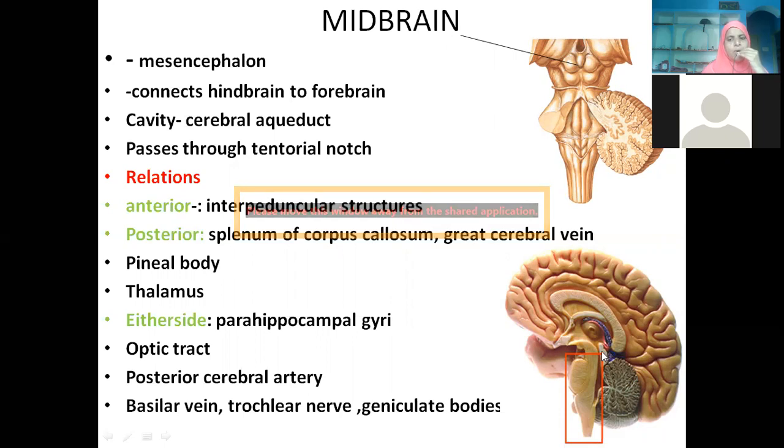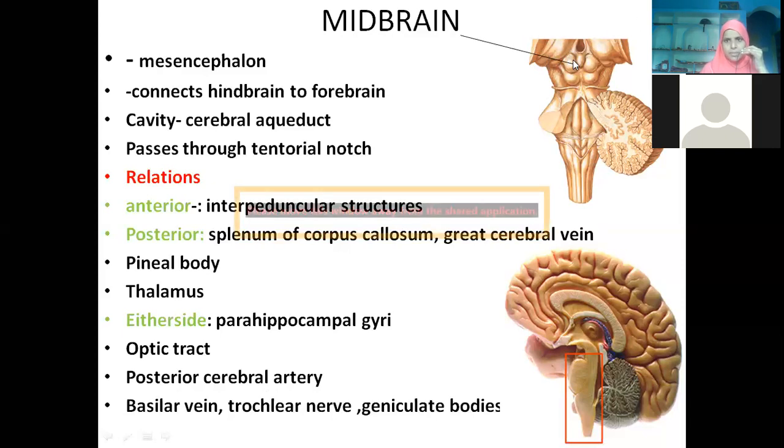This is our pineal body. Behind, this is the pulvinar part of the thalamus. On either side, the midbrain is related to the parahippocampal gyrus. Of course, we have seen the parahippocampal gyrus when we were doing the medial surface of the cerebrum. We need to recollect. Then it is also related to the optic tract, the posterior cerebral artery on either side, the basilar vein, the cochlear nerve, and the geniculate bodies.